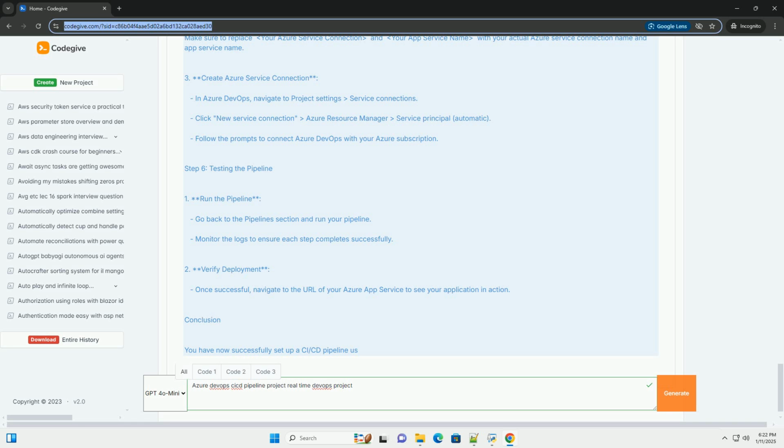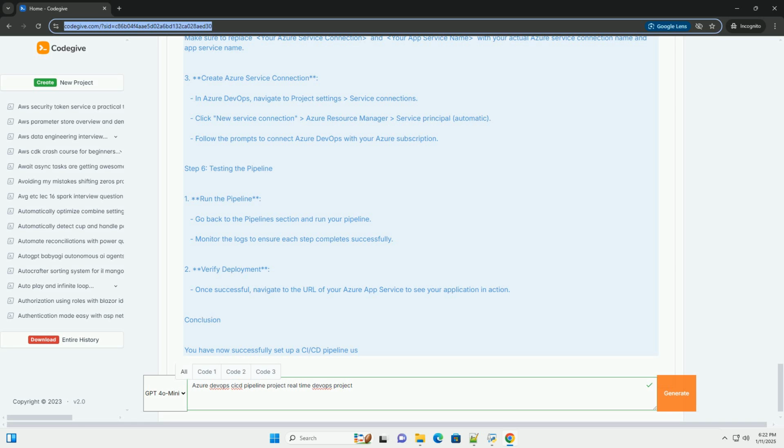Step 3. Push code to Azure DevOps repository. 1. Create a repository in Azure DevOps. Navigate to the Repos section in your Azure DevOps project. Click on Files and then Initialize to create a new repository. 2. Push your code. Follow the instructions in Azure DevOps to push your local repository to Azure DevOps. This typically involves